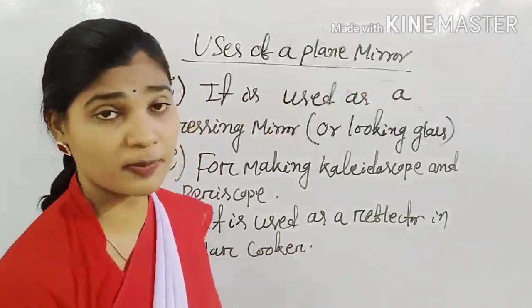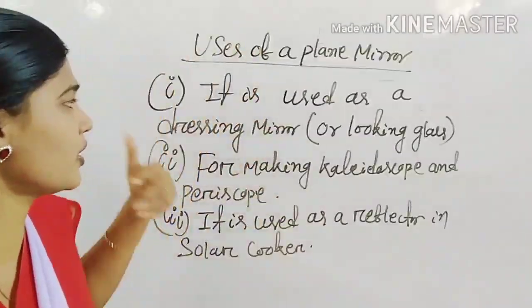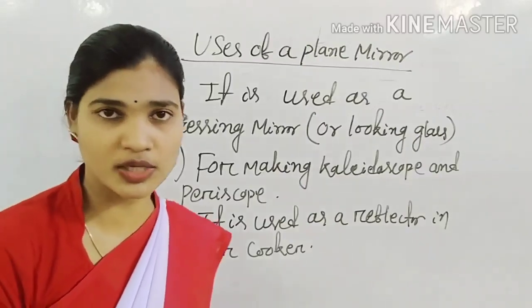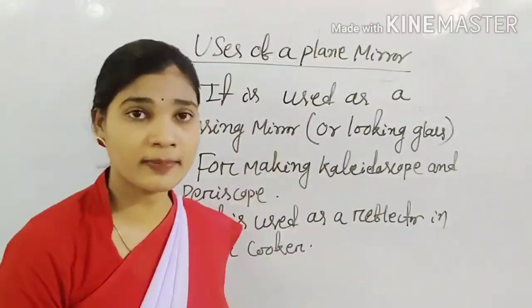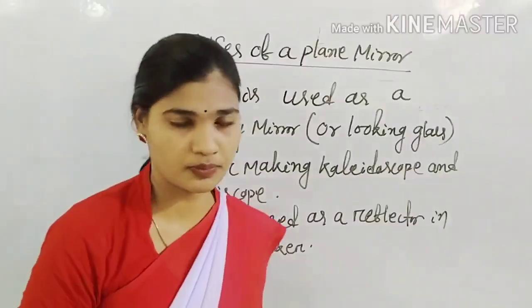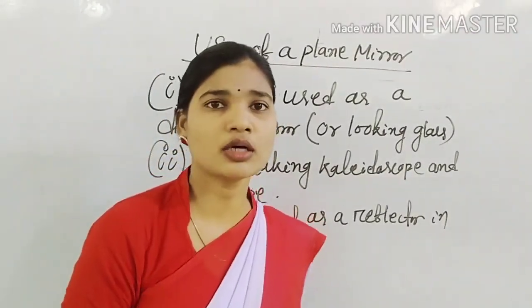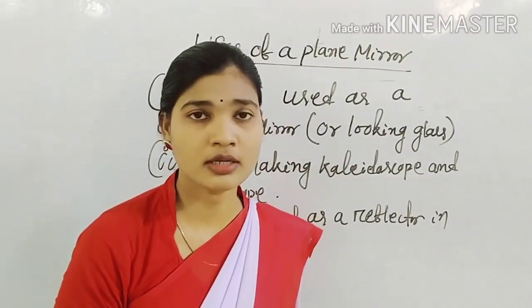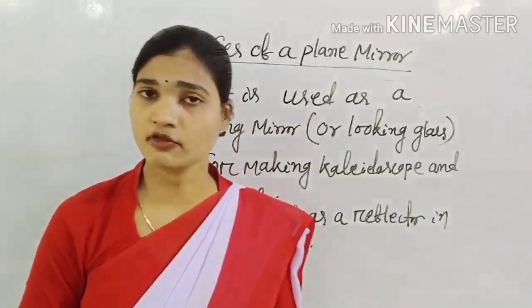So what are the uses of a plane mirror? We know that the main uses of the plane mirror are that it is used as a dressing mirror or looking glass, and it is also used for making kaleidoscope and periscope. It is used as a reflector in the solar cooker. Okay, so today this much. In today's class we discussed the image formed by a plane mirror, the uses of the plane mirror, and the real image and virtual image.